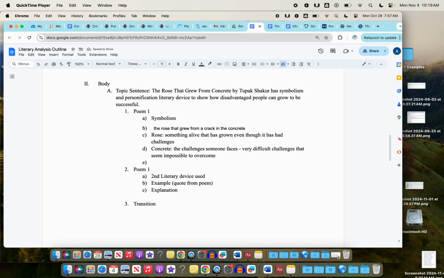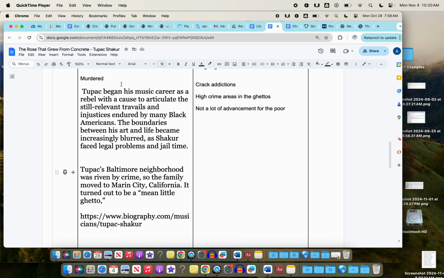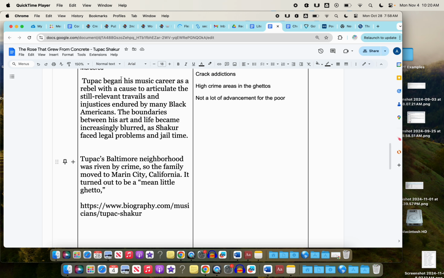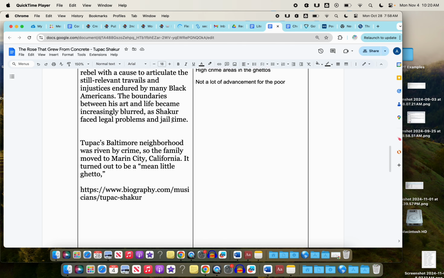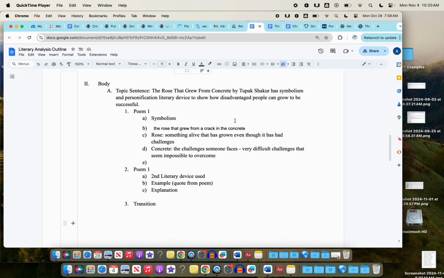And then I'm going to think about how does this make the poem better? How does this make the poem work? And I might go back and look at the biography of authors. Tupac began his art career as a rebel with a cause, articulating relevant travails and injustices endured by many Black Americans. The boundaries between his art and life became blurred, and Shakur faced legal problems and jail time. And his neighborhood was riven by crime. Riven? I think it was like riddled by crime.